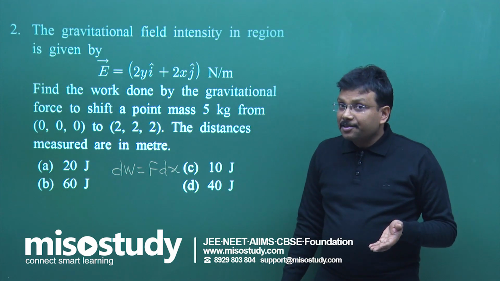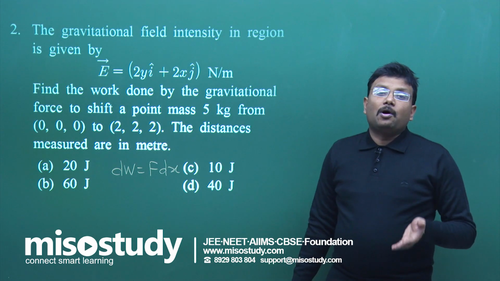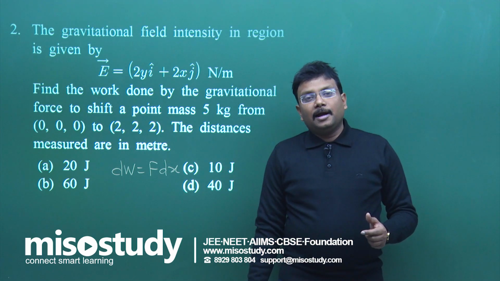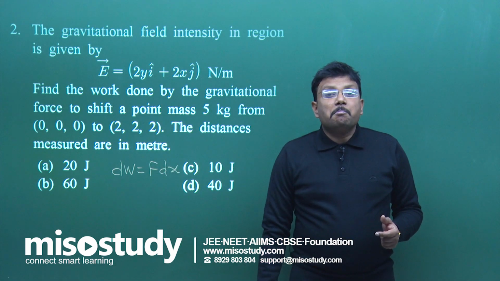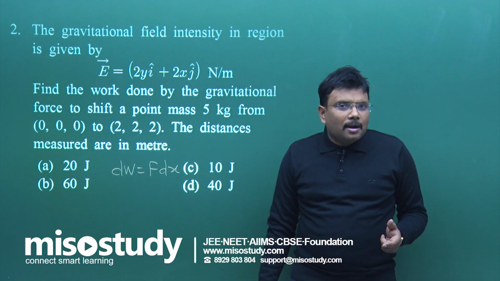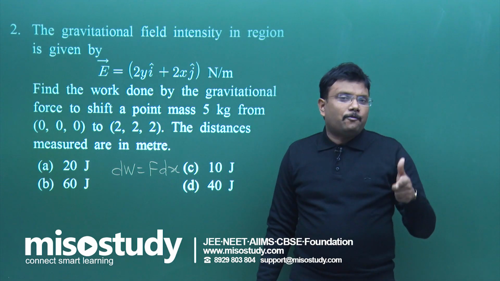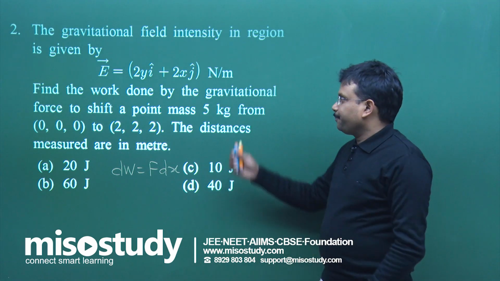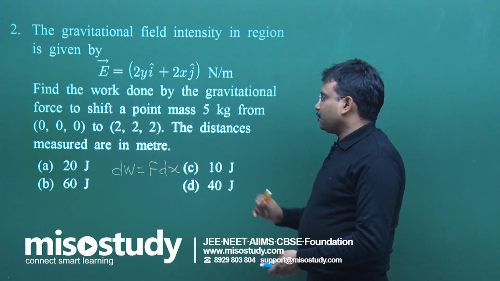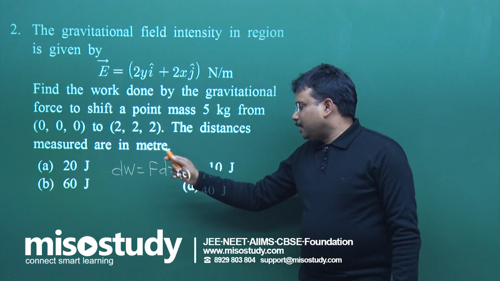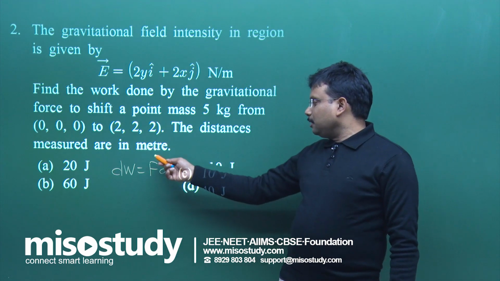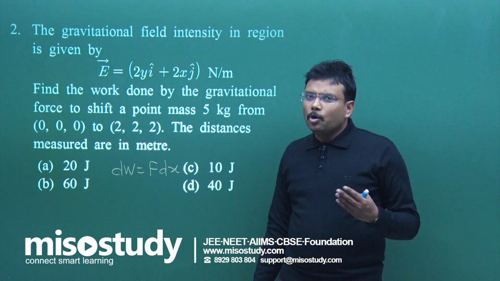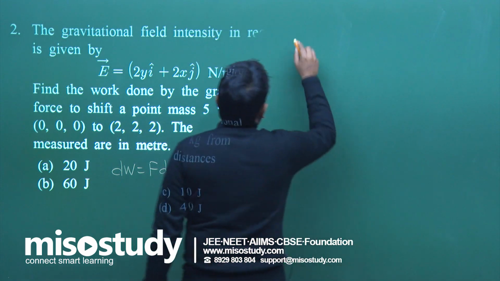The formulas even are the same. E is equal to 1 upon 4 pi epsilon naught q upon r square is the electric field intensity, and E gravitational is equal to minus G m upon r square. So charge is equal to mass, and 1 upon 4 pi epsilon naught corresponds to capital G, the universal gravitational constant. Now, let us try to find the solution. In this particular formula, if we can do something with this F and dx, then hopefully life is going to be more beautiful. Let us take a look.